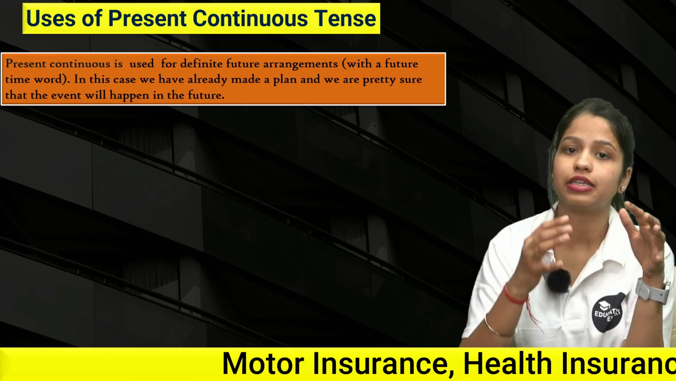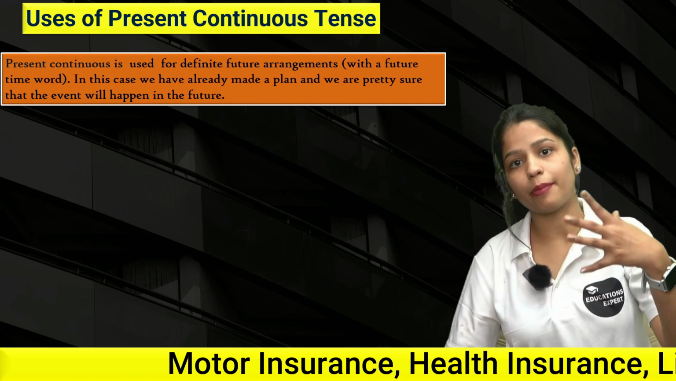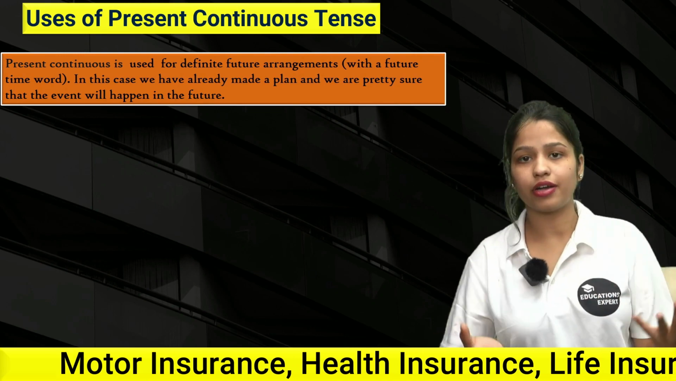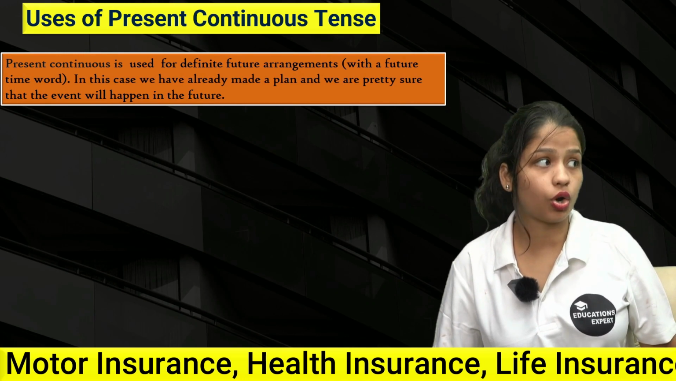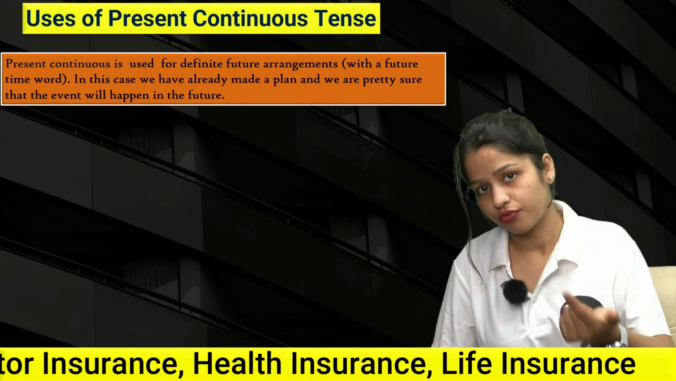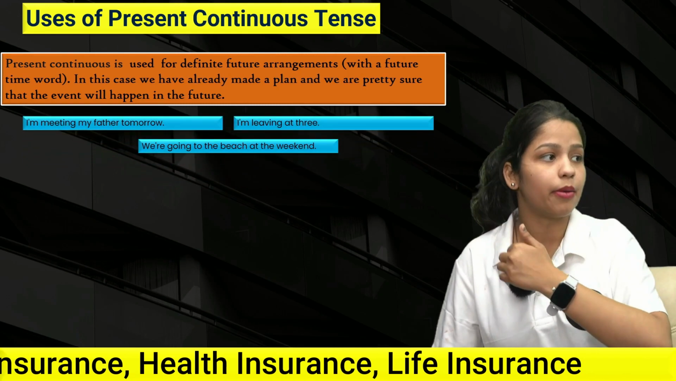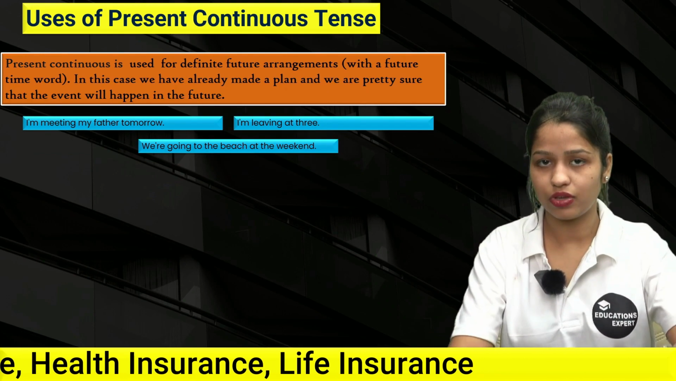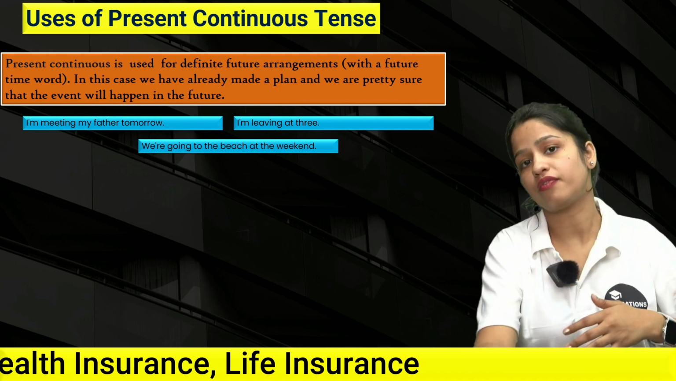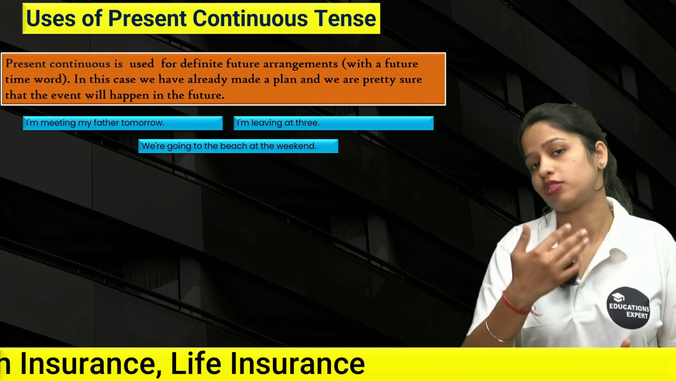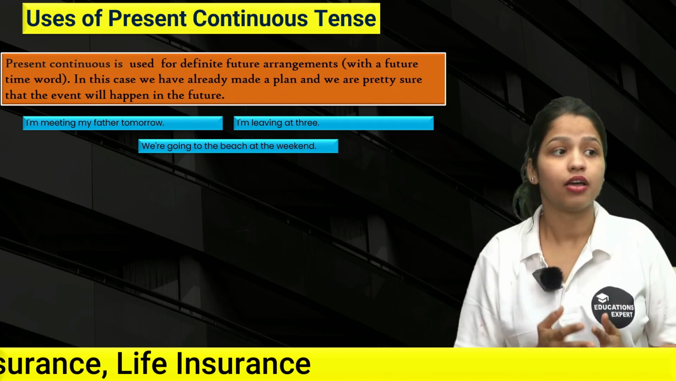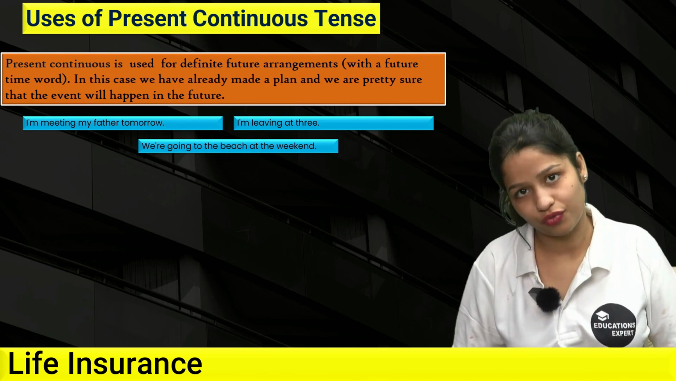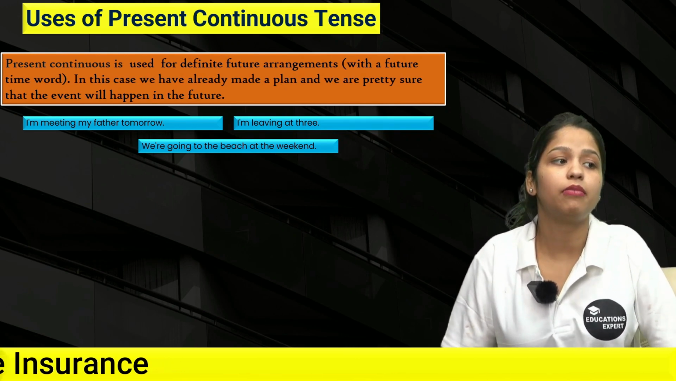Right? We have already discussed that something is going to happen at a particular time in the future, right? And we have already made a plan according to that, and we're pretty sure that the event will happen. Let's see some examples of it. I'm meeting my father tomorrow. See, the action is already planned. We have already planned that we are going to meet my father tomorrow, right? I'm going to meet my father tomorrow. The action is planned, and we are also pretty sure that the event will definitely happen.